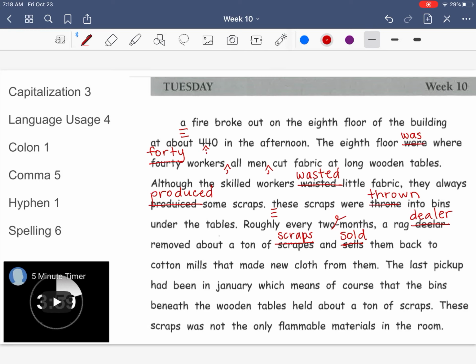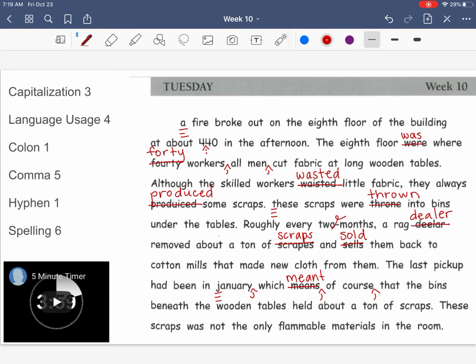In my next sentence, the last pickup had been in January, which means, of course, that the bins beneath the wooden tables held about a ton of scraps. So my first one is going to be a capitalization error, and that's going to be the J in January because it is a specific month. After January, I'm going to put a comma because I am going to be describing the rest of the sentence. And I also have another usage error, and that is means. It should be meant. And I have an interruption, so I'm going to put a comma after meant and after course. So of course the sentence could stand without it. They're just adding it to add effect.